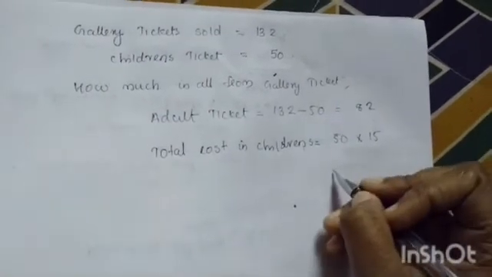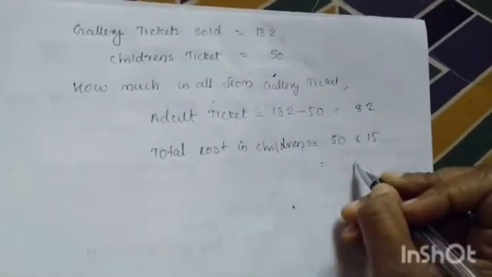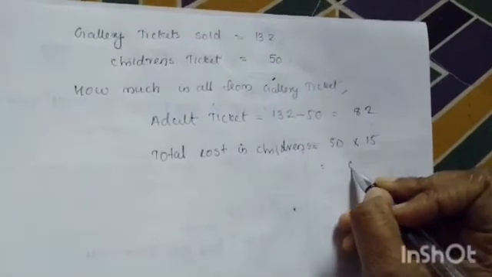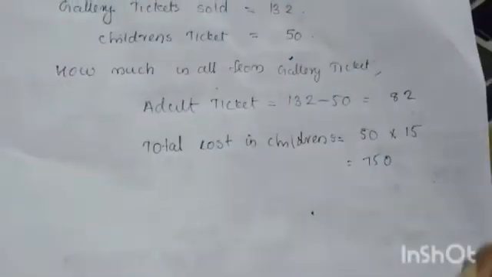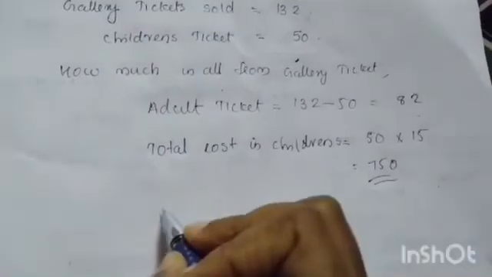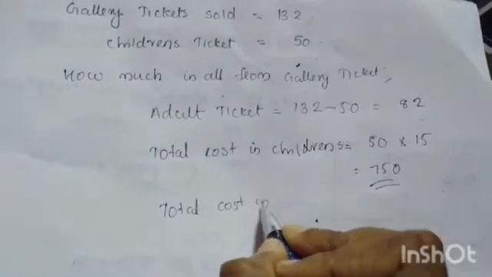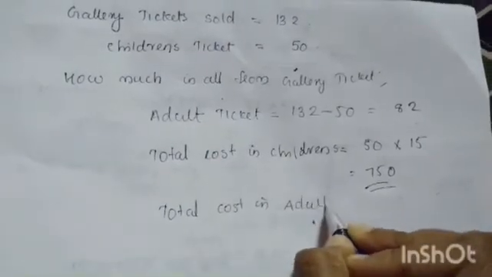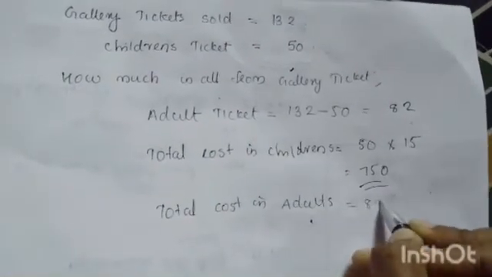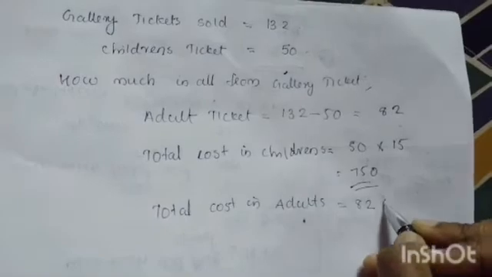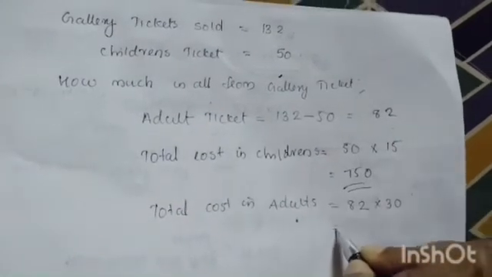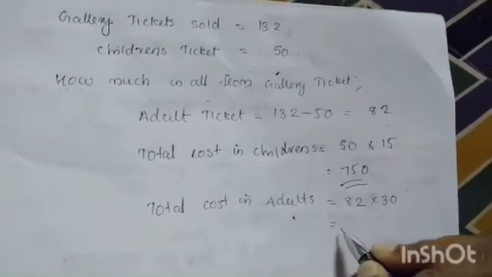By multiplying 50 with 15, we get 750. Then in the same way we want to find the total cost for adults. There are 82 adults. For an adult, the rate is 30 rupees. We multiply these and get the result.